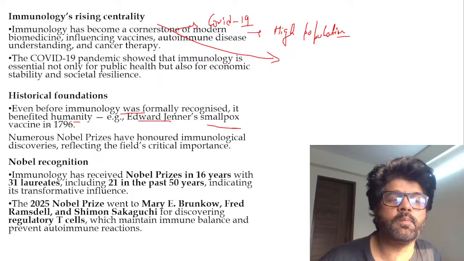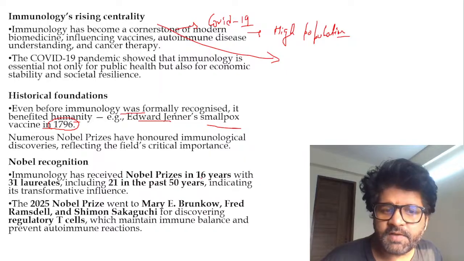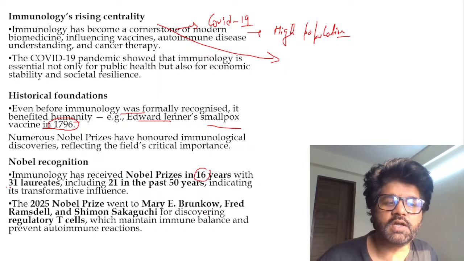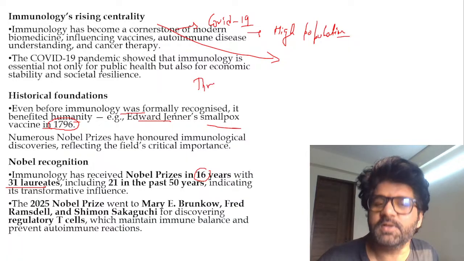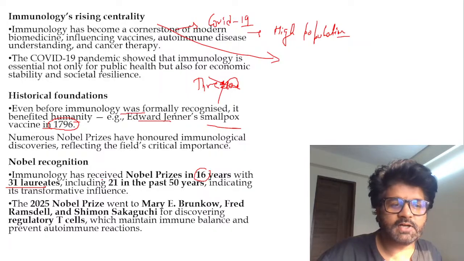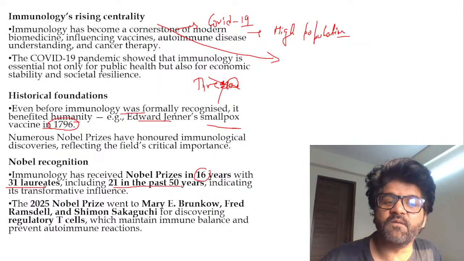Edward Jenner, smallpox vaccine in 1796. So you see, immunology has received Nobel Prize in 16 years to 31 laureates. You may get confused, but Nobel Prize, they love threesome. Threesome means three people. They generally give it to three people. So that's why 30 laureates have got it in 16 years, 21 in past 50 years.